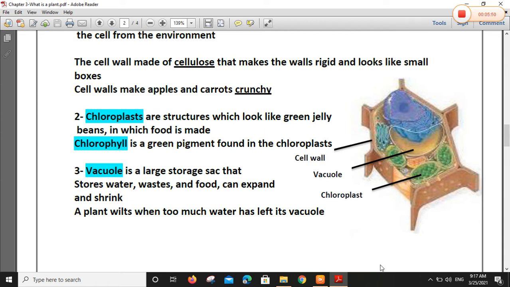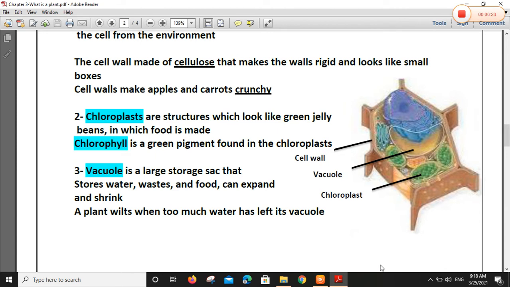This makes chloroplasts look green. This pigment is called chlorophyll. Chlorophyll is green pigment found in chloroplasts. The chloroplast is responsible for absorbing sunlight, and inside it food is made. So chloroplasts act as a factory for plant cell. Inside it food is made.